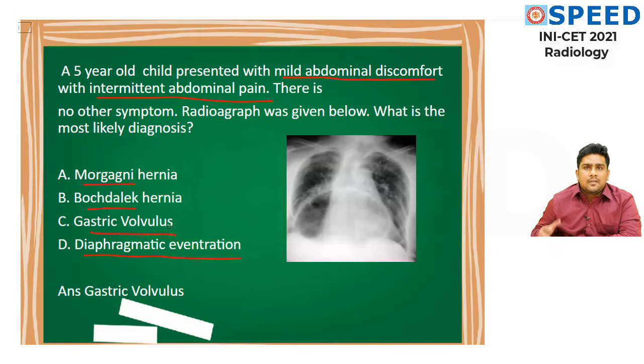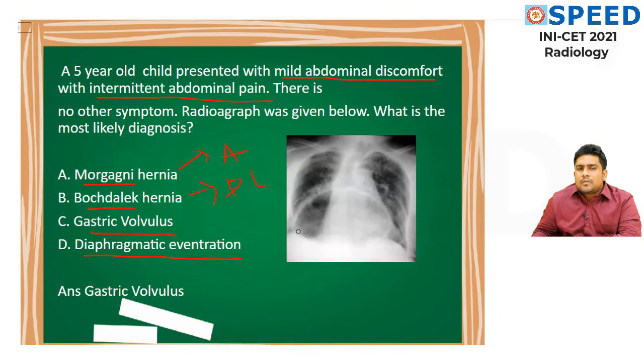First thing, as we have discussed in our speed classes, Morgagni hernia is always going to be on the anterior aspect. Bochdalek hernia is going to be, we say BPL, Bochdalek posterolateral aspect. Gastric volvulus and diaphragmatic eventration, these are the two options which are left. Okay, let's look at this students.